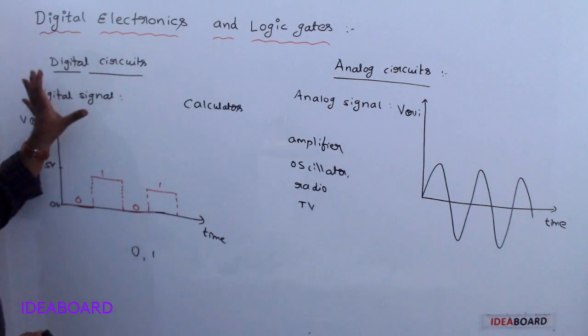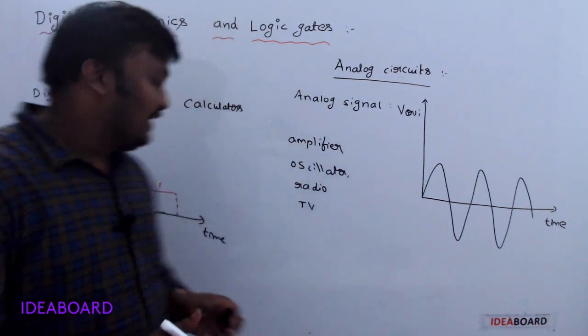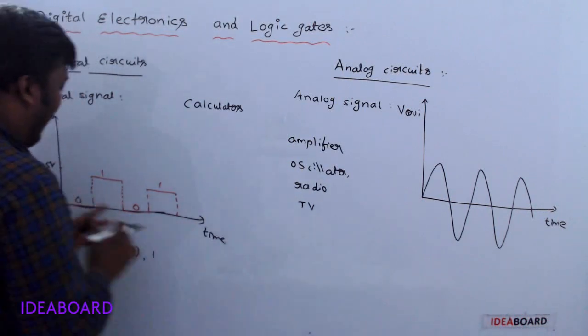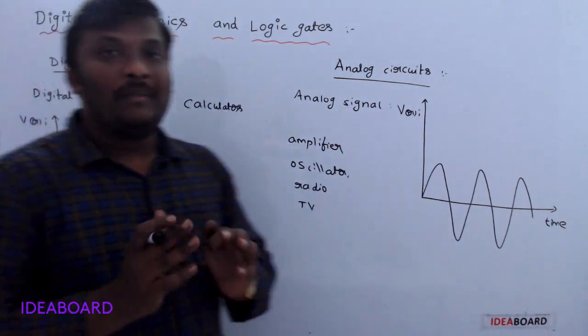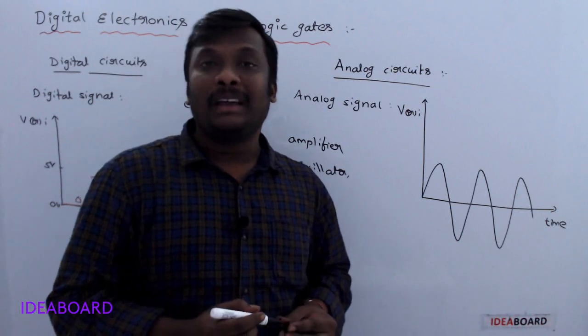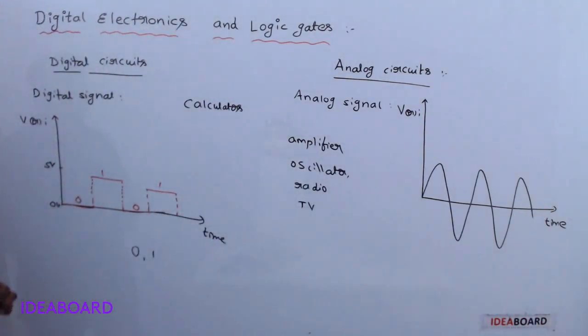Everywhere we are observing only digital signals. Digital signals mean the variation of voltage or current with time has only two types of pulses, either 0 or 1. They are completely based on the binary number system, 0 and 1.